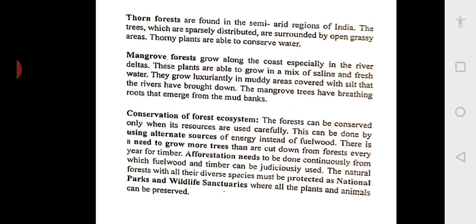And lastly, to protect the forest, we have Anshi National Park, the Tiger Reserve, and Kotigao National Park. So you should have national parks and wildlife sanctuaries where all the plants and animals can be preserved. Luckily, the state governments are very active, and they are conserving the forest ecosystem by having national parks, with security guards sitting on the road who check whatever is entering and going out of the place. This way they are able to curb illegal hunting in the forest, and try to preserve the forest ecosystem. Thank you.